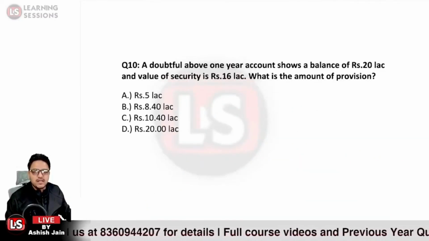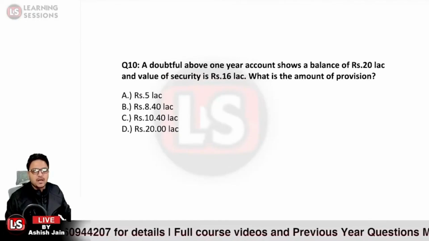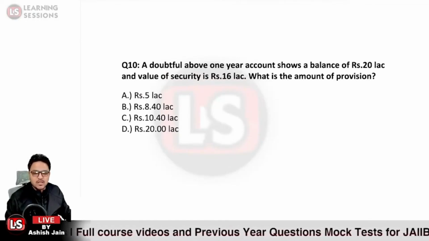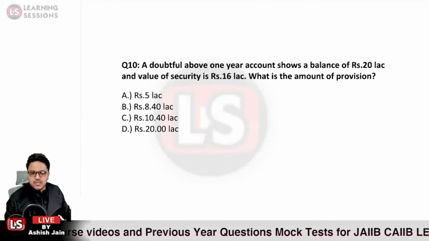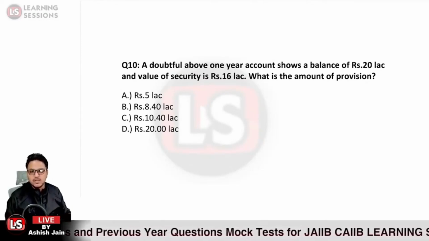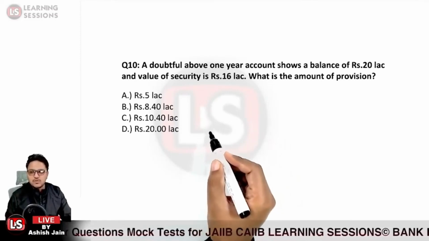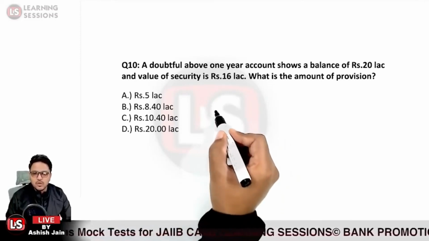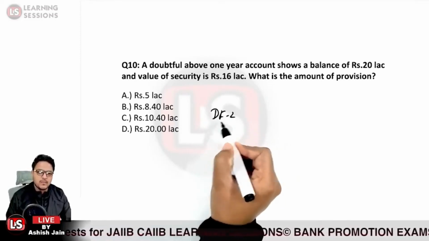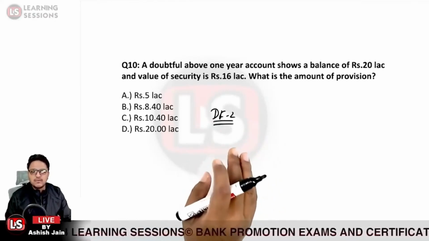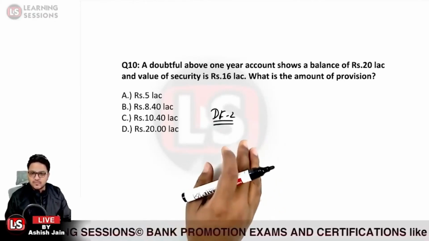Next question, it says a doubtful above 1 year account shows a balance of 20 lakh rupees, value of securities is 16 lakh rupees. What is the amount of provision in this particular case? A doubtful above 1 year, what does it mean? It means the account belongs to the doubtful 2 category, because it is above 1 year.